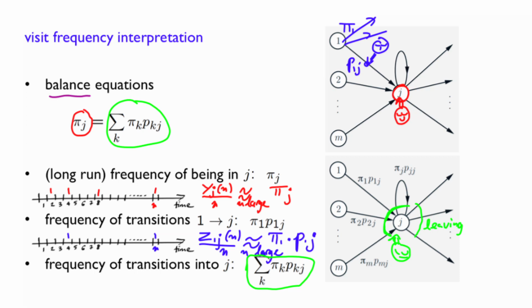Now, the last step of the argument is to see that the particle is in state j if and only if the last transition was into state j. And this explains that this part, which we have calculated here, will be the same as this one, and that explains that. So this equation expresses exactly the statement that we made. That's useful intuition to have, and we are going to see an example later on how it gives us shortcuts into analyzing Markov chains.